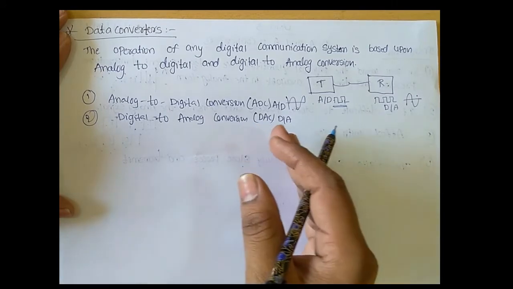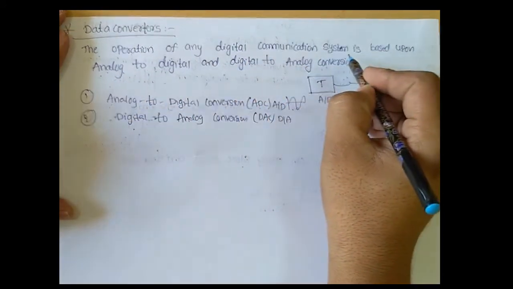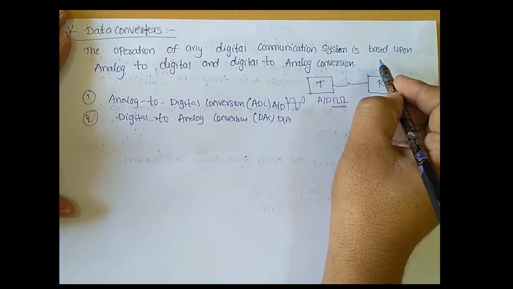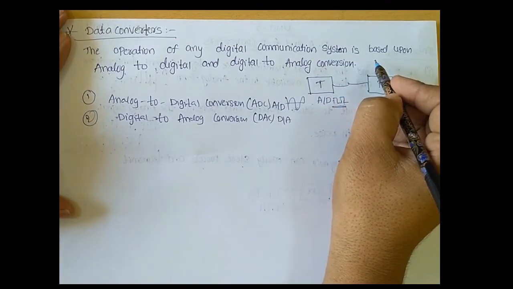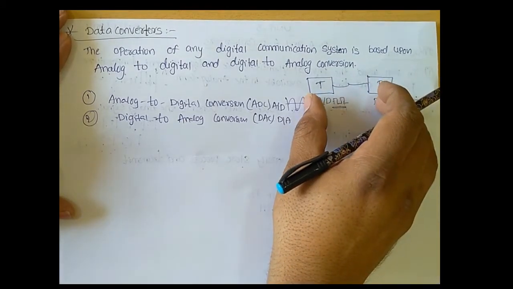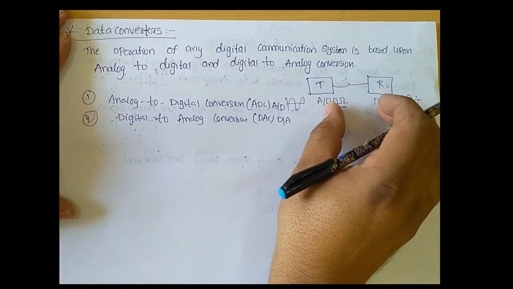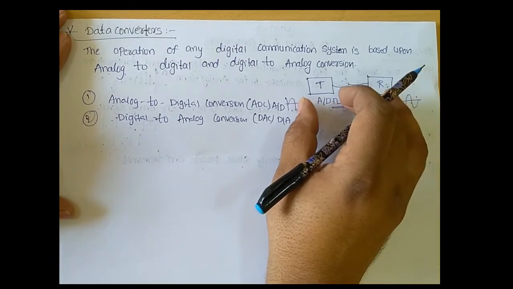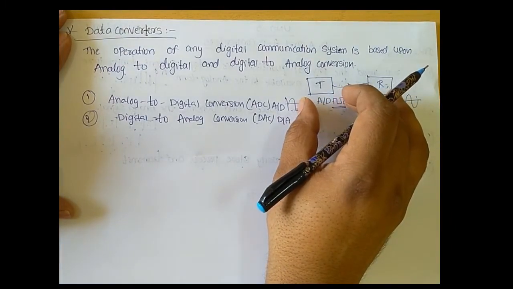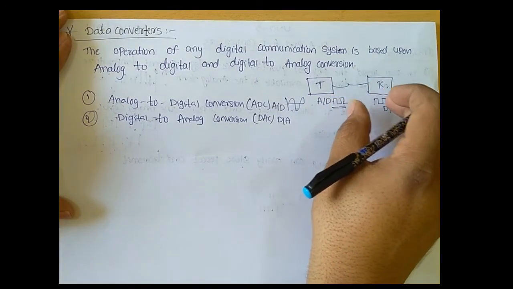Now we are discussing data converters. The operation of any digital communication system is based upon analog to digital and digital to analog conversion. For example, consider a communication system. This communication system has a transmitter block and a receiver block. Clear? The transmitter block transmits the signal, and the receiver block collects the information.